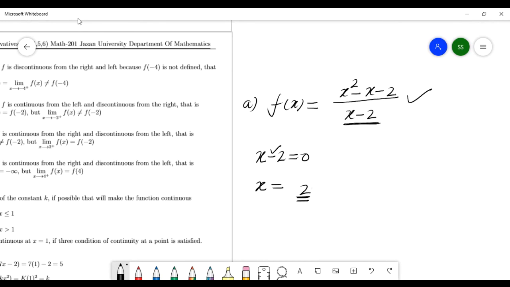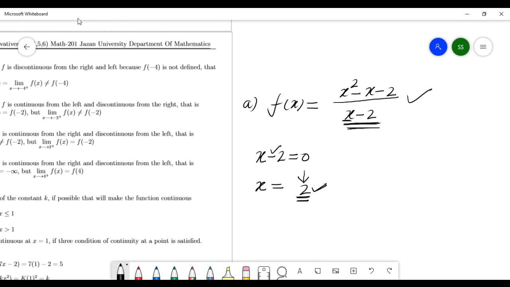Why? If you take x is 2, then the denominator is 0. The denominator is zero, which is a problem. The function is not defined at x is 2.